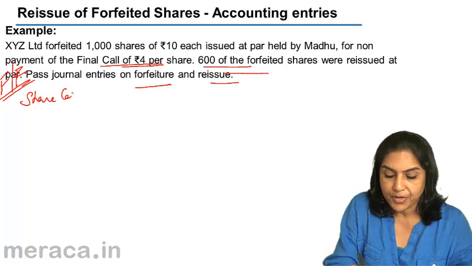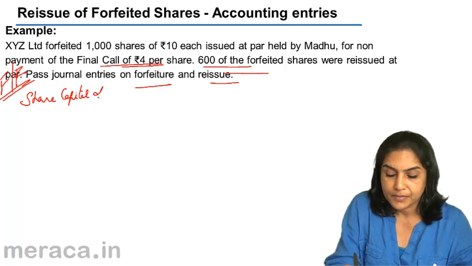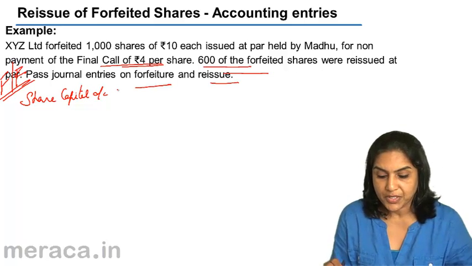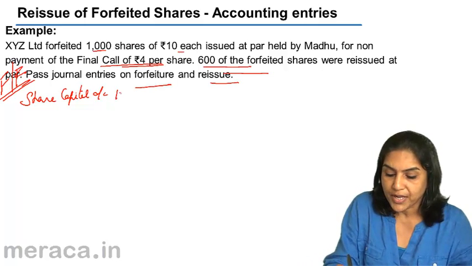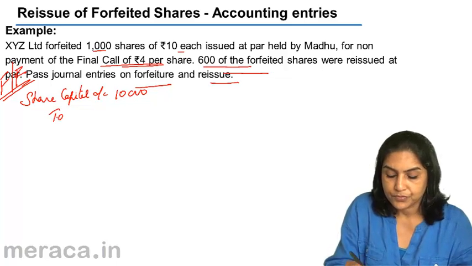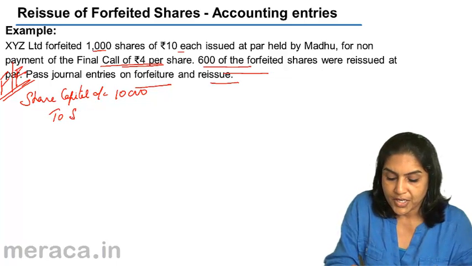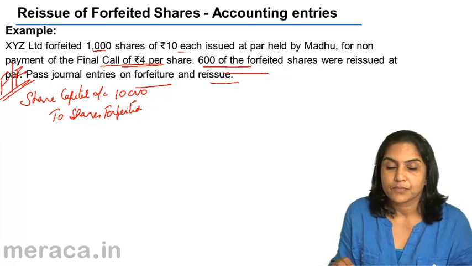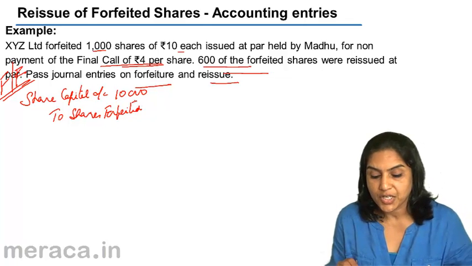Share capital account debit with the called up value on the shares forfeited. That's 1000 shares into 10, 10,000. To shares forfeited, with the amount received on the shares forfeited.